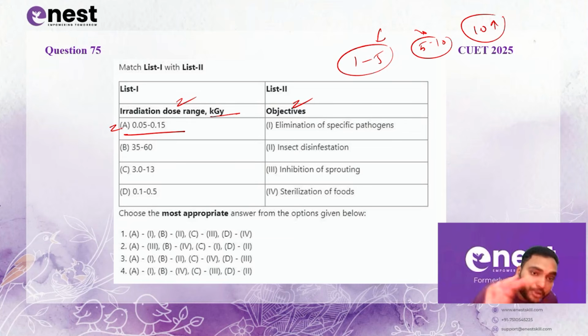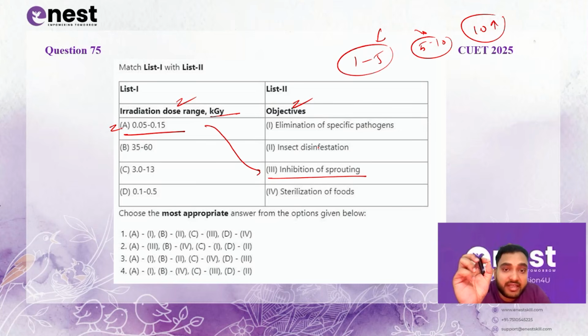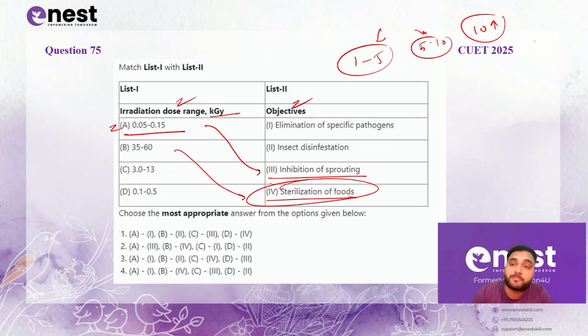So 0.05 to 0.15 will affect the inhibition of sprouting in food items. That means it will denature enzymes to some extent, so they will not be able to work, and ultimately sprouting will not take place in that food item. If we talk about 35 to 60, it is for sterilization of food. So if you give a very high treatment of irradiation, that is 35 to 60, it is specifically used for sterilization of not even food, but medical equipment.